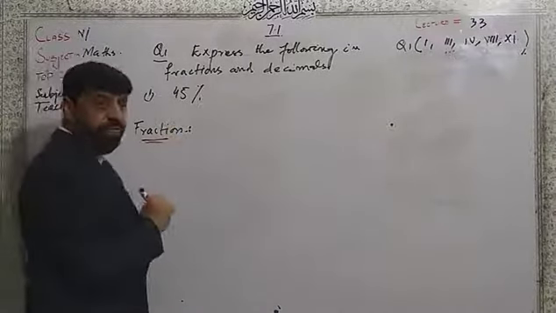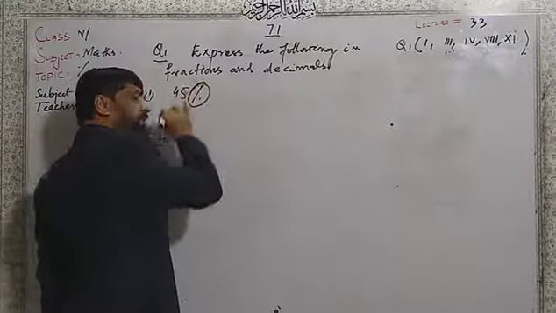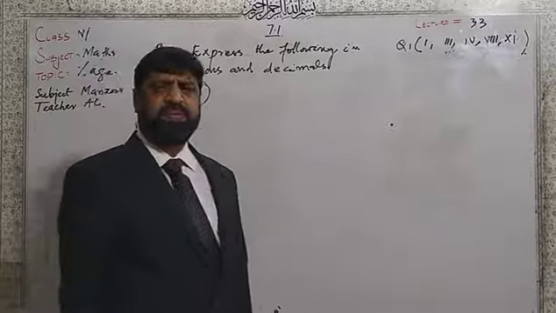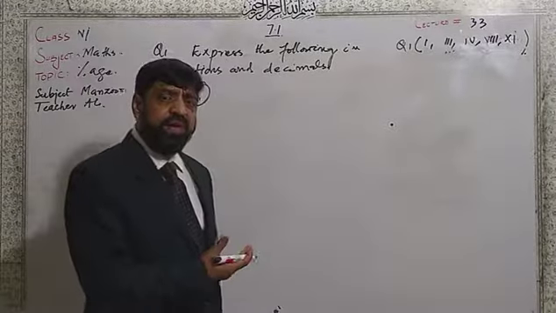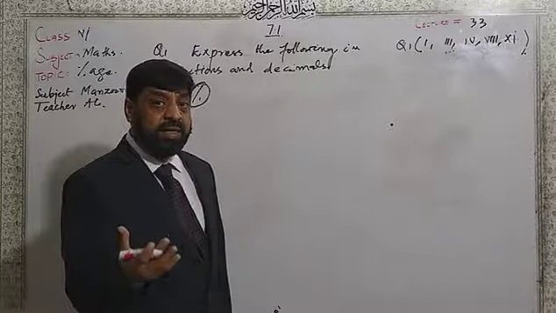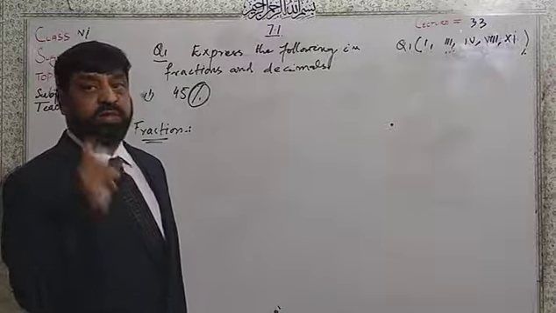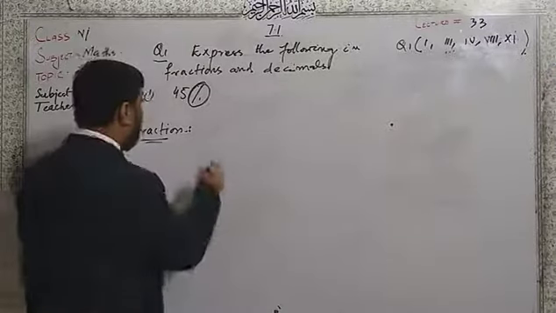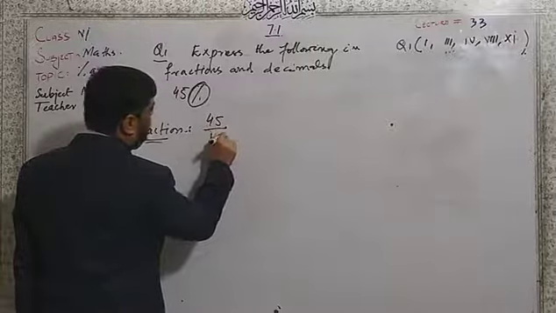This 45, after removal of the decimal, after removal of the percentage sign, I will remove the percentage and, given 45, I will divide by 100, because 1% equals 1 over 100. Here 45, remove the percentage, write the 100.